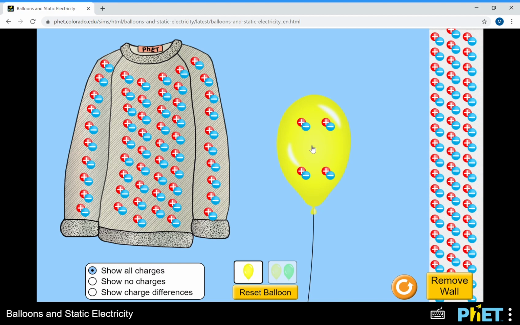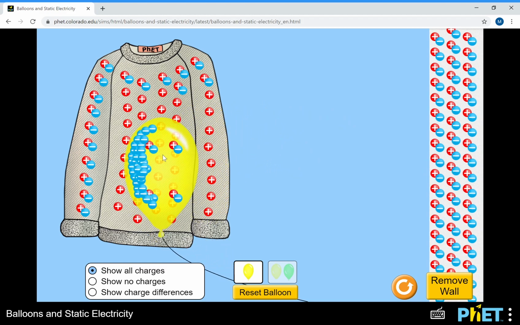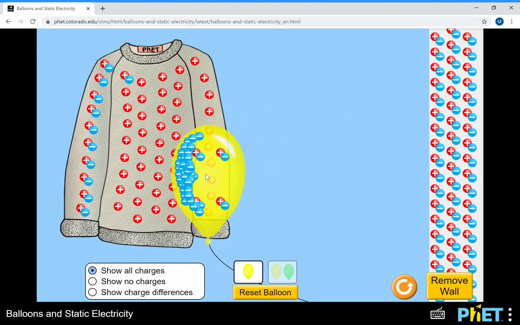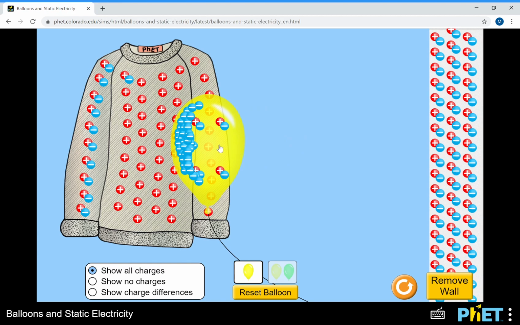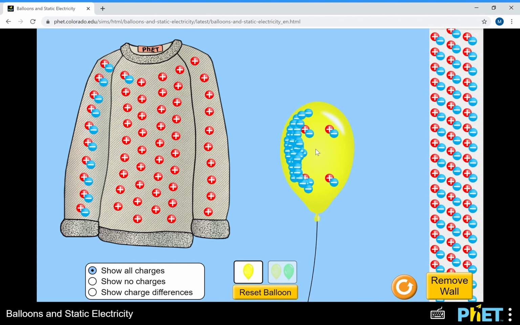The balloon has a neutral charge, but a high affinity for electrons. When I rub it around the sweater, it picks up electrons from the sweater and becomes negatively charged because it has an excess of electrons.